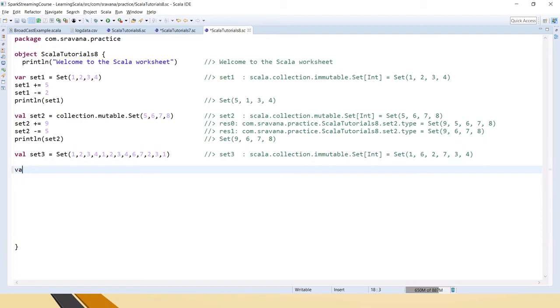With the same values, let's create a sequence just for your understanding.